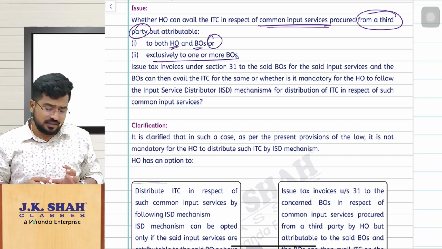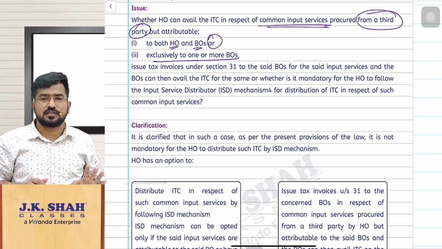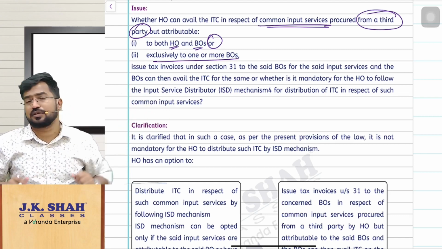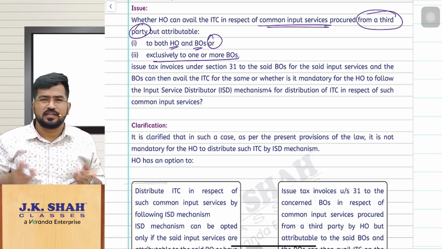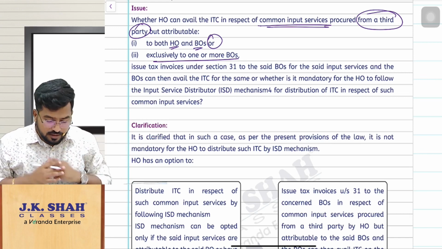Now the doubt is, sir, here should I get input service distributor registration and then only pass on the credit to my branches, or is it sufficient if I just issue an invoice as per section 31? Like that they got the doubt.